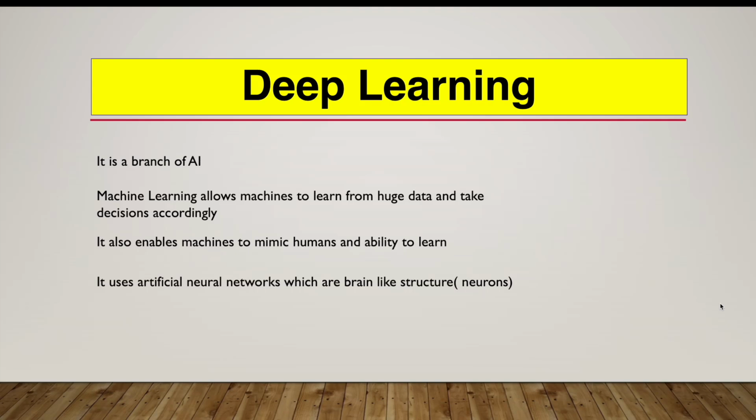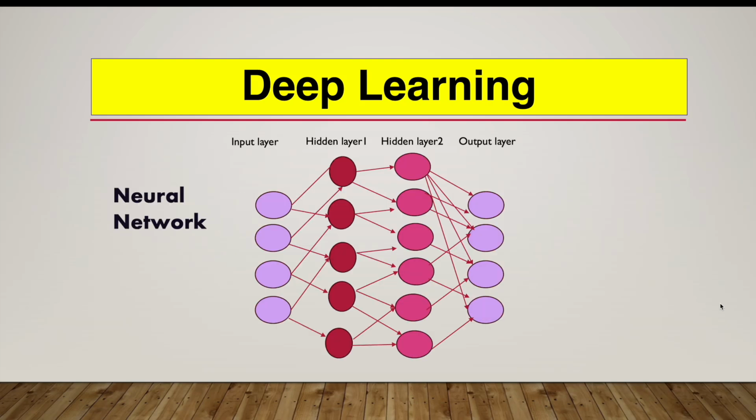But the way it trains the machine is different from machine learning, because here we are using a human-like structure, just like our human brain has neurons. Neurons are basically, if we want to imagine, like a neural network.